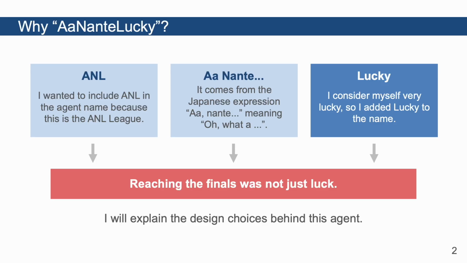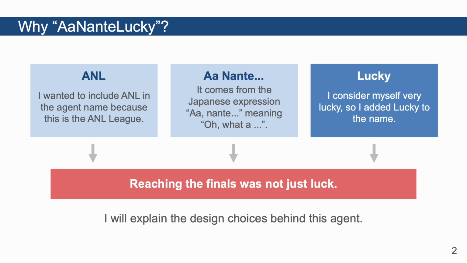I would like to start with the origin of the name. Because this is the ANL League, I wanted the agent name to include ANL. AaNante comes from a Japanese expression, roughly meaning, oh, what's up? I also consider myself a very lucky person, so I added lucky at the end. However, reaching the finals was not just luck.